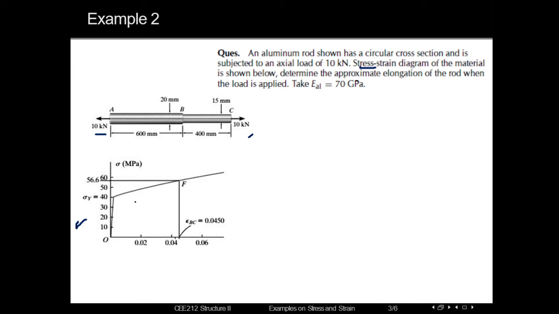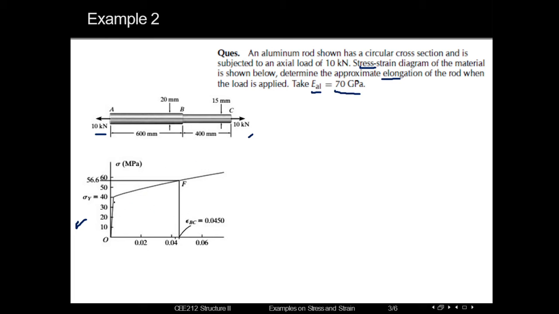Using this information, we are asked to determine the approximate elongation that will occur in this aluminium rod for the 10 kilonewton load, and we need to consider the modulus of elasticity, or Young's modulus, of aluminium as 70 GPa. Here we can see the stress strain diagram.